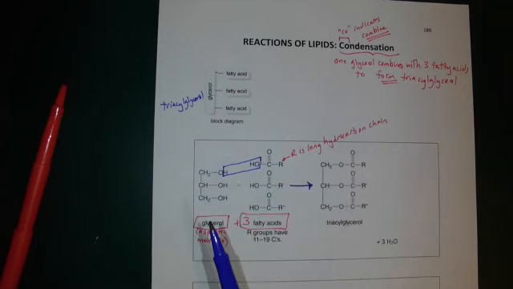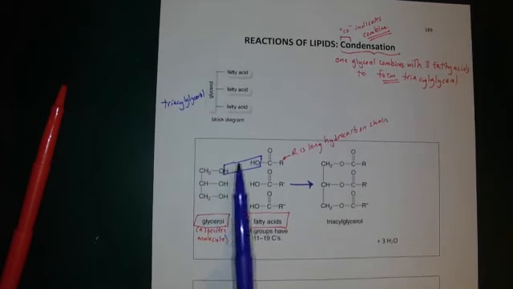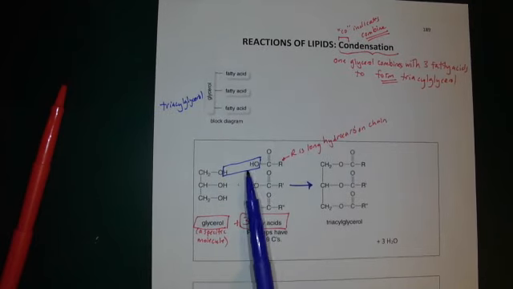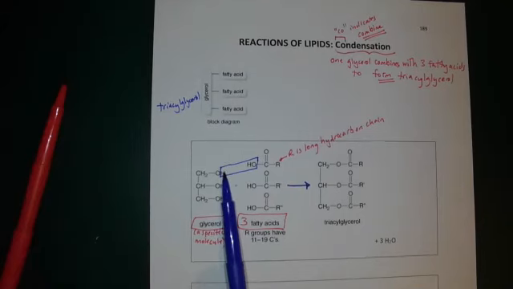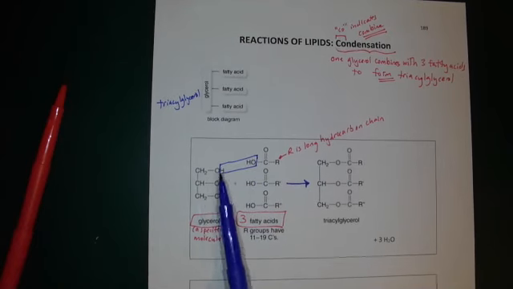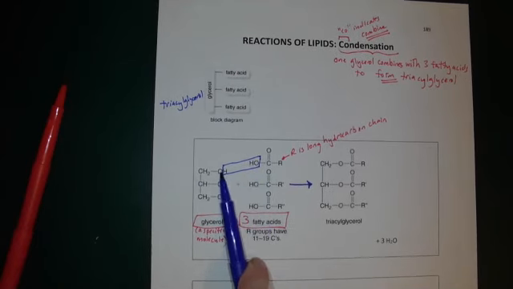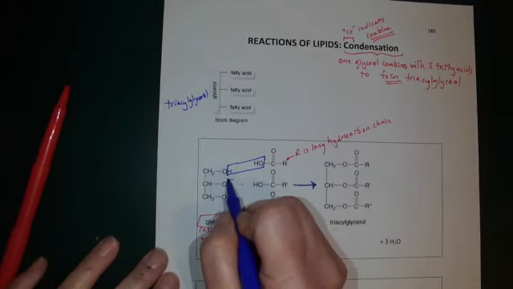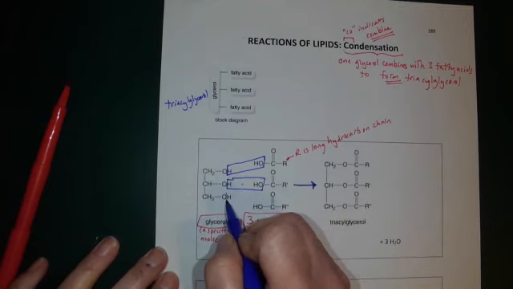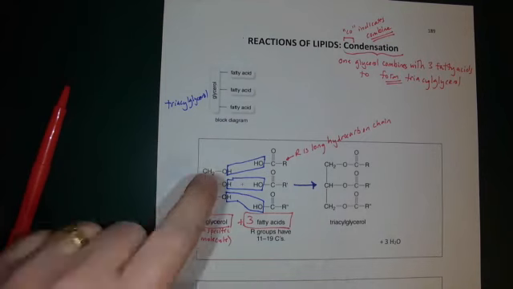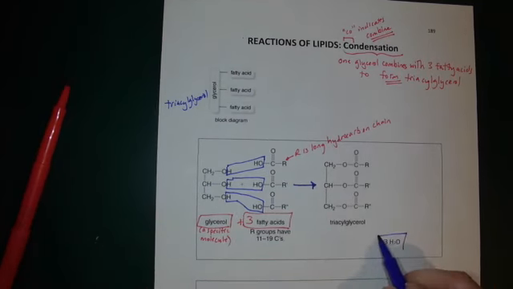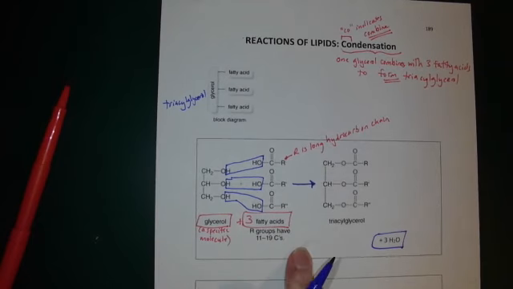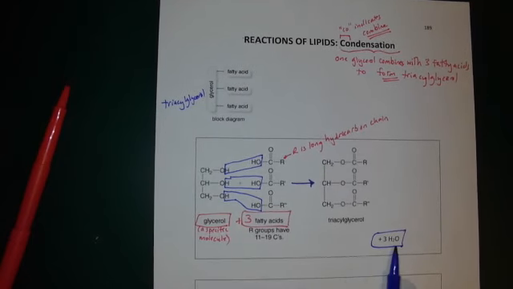Just as before, it won't matter if you choose this OH with an H from here, or if you choose this OH with an H from here. That won't matter. The only thing you need to be sure to do is to box out one OH with one H. Don't box out an OH with another OH. That doesn't give you water. You want two H's and one O. And I notice that I have a chance to box out another H and OH and another H and OH. There are three opportunities to box out water, and that's why in this example of reaction, you'll get three waters as a product. Water 1, water 2, water 3.